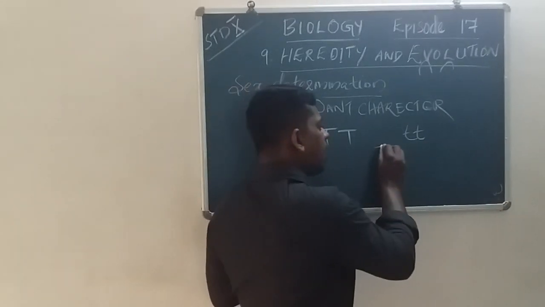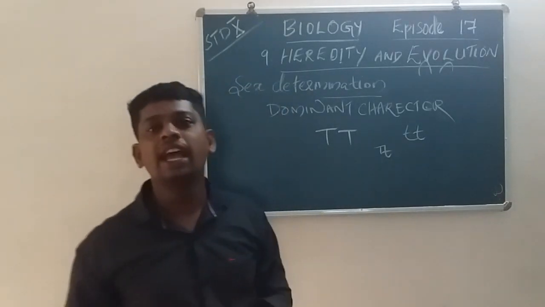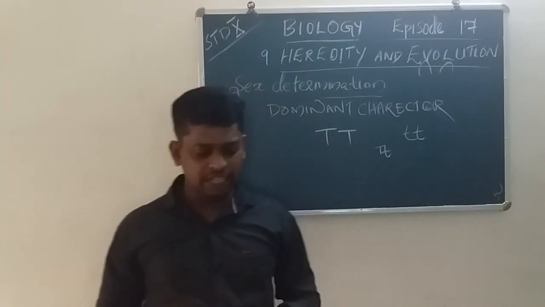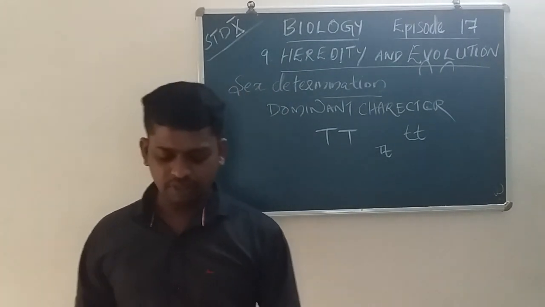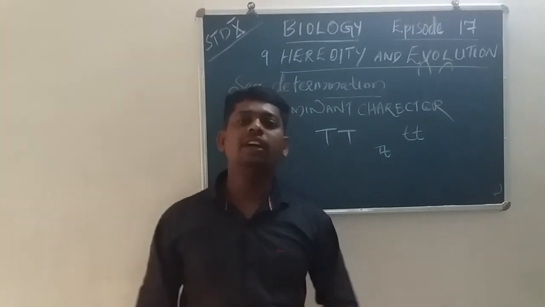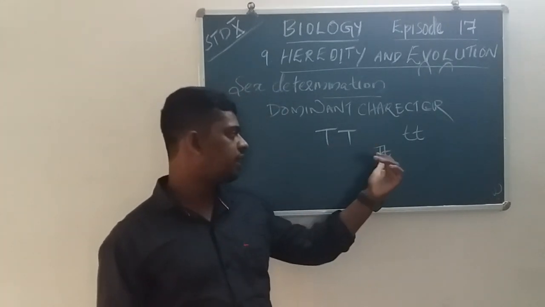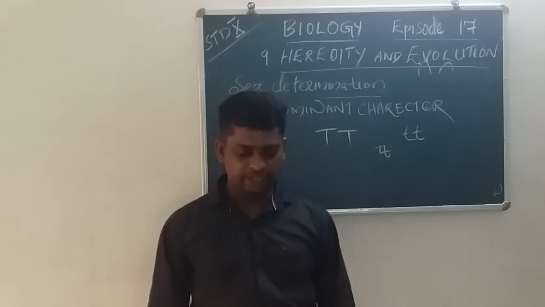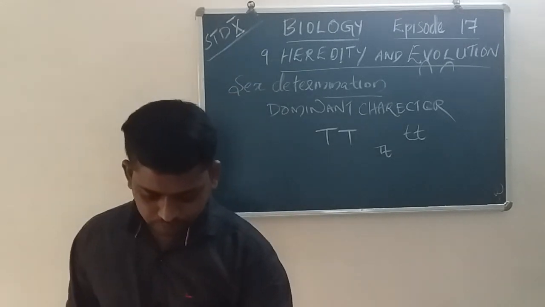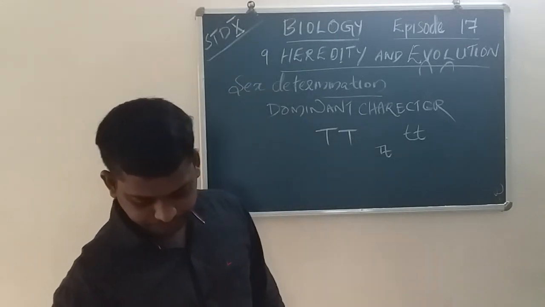But in the case of capital T, small t, this is heterozygous. The genes are different characters.